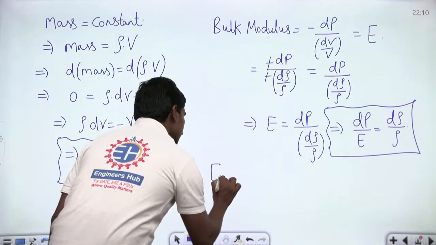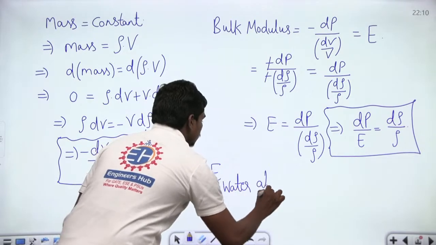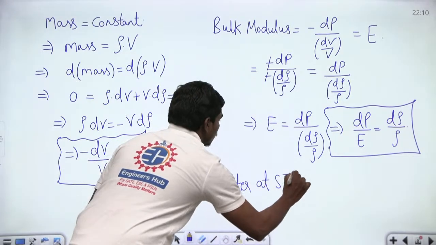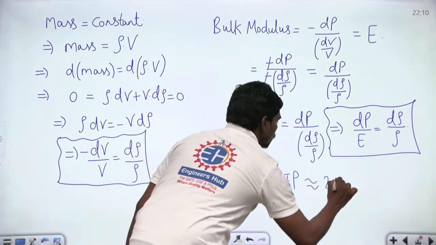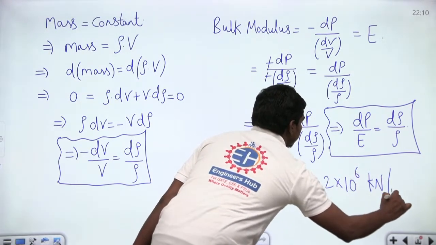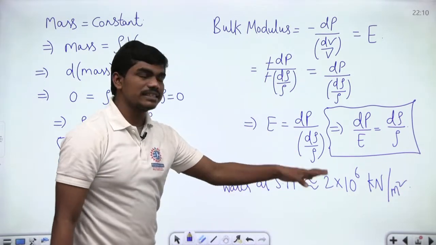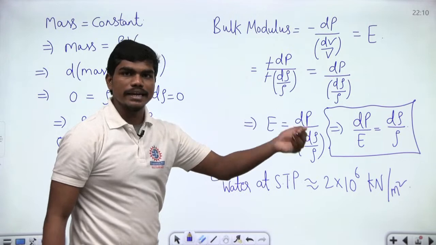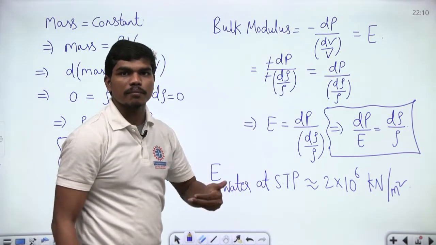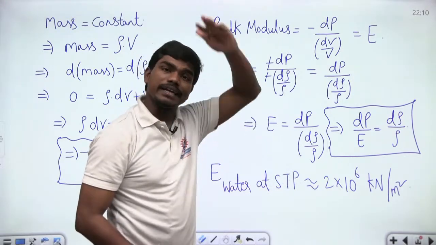Now I want to tell you one thing. Normally, the bulk modulus of water at STP conditions, standard temperature and pressure, do you know how much is the value? This is 2 times 10 power 6 kilonewton per meter square. And this value of pressure is a very high pressure actually. Normally in the second chapter, fluid statics, we come to know that the height of the water column required to create this pressure is 20 kilometers.